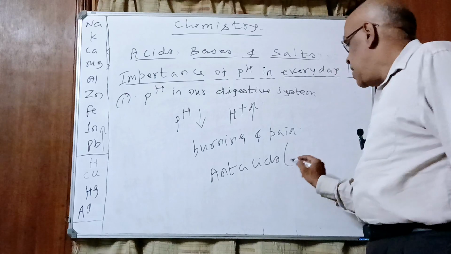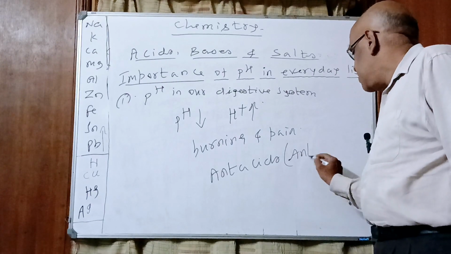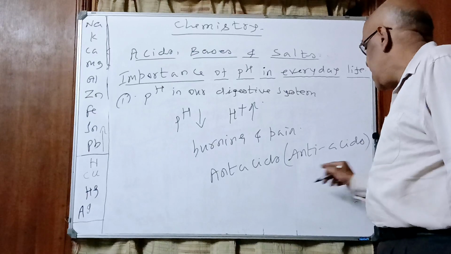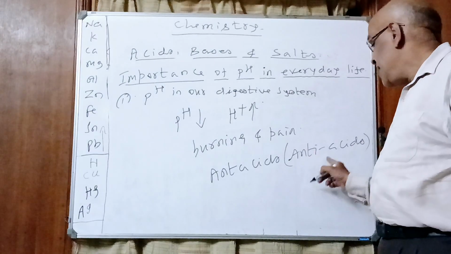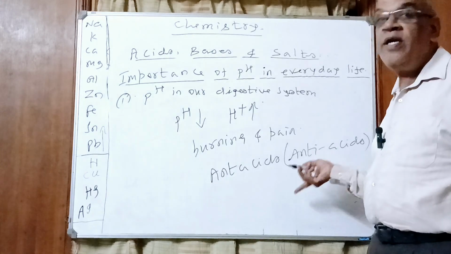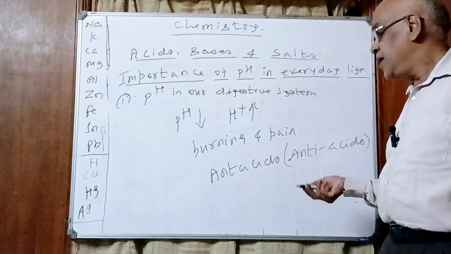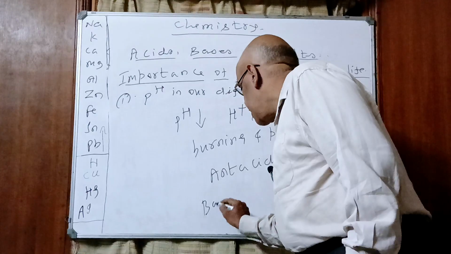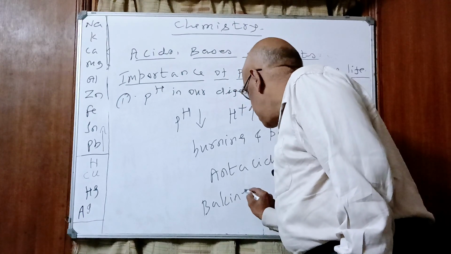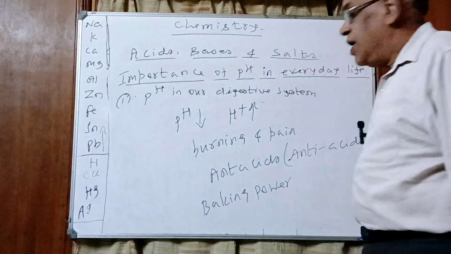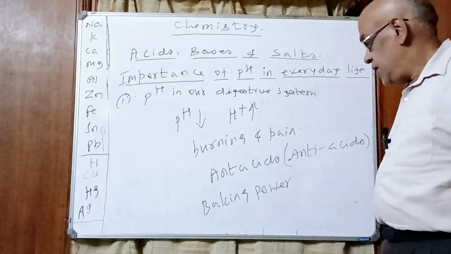So actually, how do they act? Anti-acids. Anti means what? Against. They act against acids. So who acts against acids? Bases. We studied already. Bases like baking soda, baking powder.